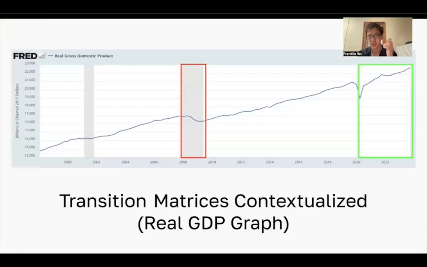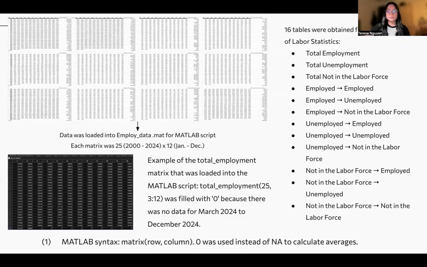And here's a little visual to show those periods. So, of course, this is the long run, as well as the red, which is the 2008-2009 financial crisis, and the green, the COVID expansionary period. For our project, we used MATLAB because MATLAB handles linear algebra the best.